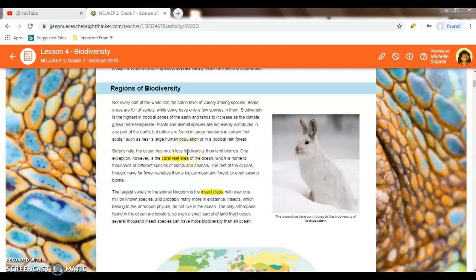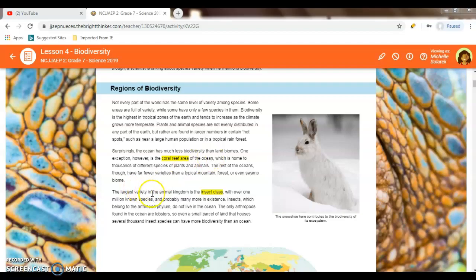So surprisingly, the ocean has much less biodiversity than land biomes. One exception, however, is the coral reef area, which is home to 1,000 of different species of plants and animals. The rest of the ocean, though, has far fewer varieties than tropical mountains, forests, or even swamp biomes.